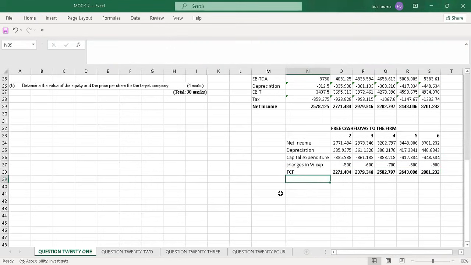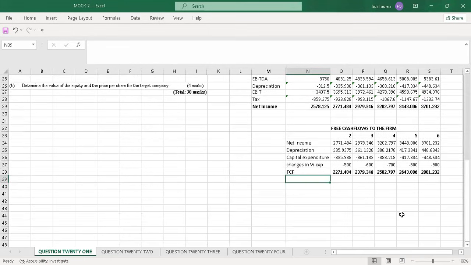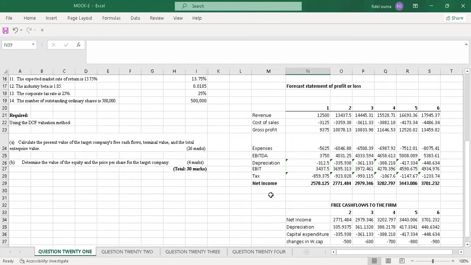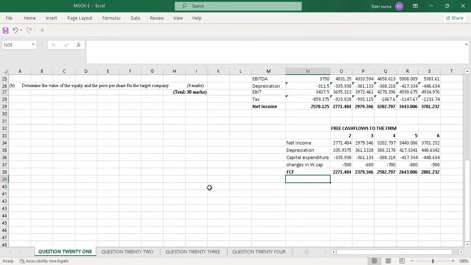After that, under Roman number 1, they say calculate the present value of the target company's free cash flow. So these are the present values. The free cash flows are the present values. The other thing I'll calculate is the terminal value. So I just come here and say terminal value.